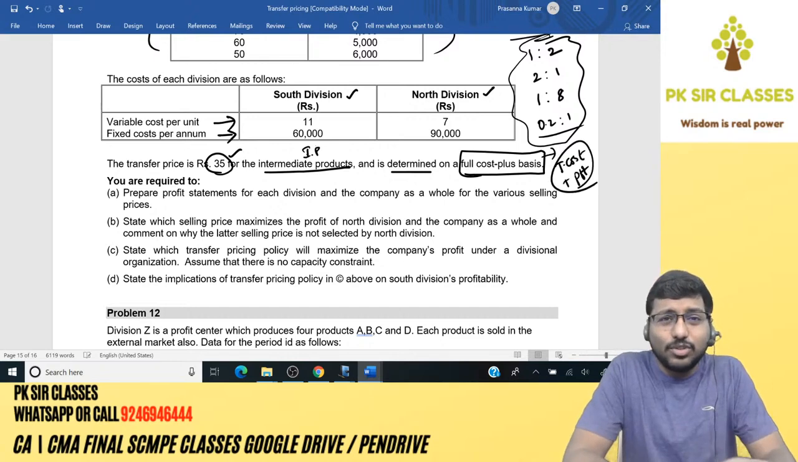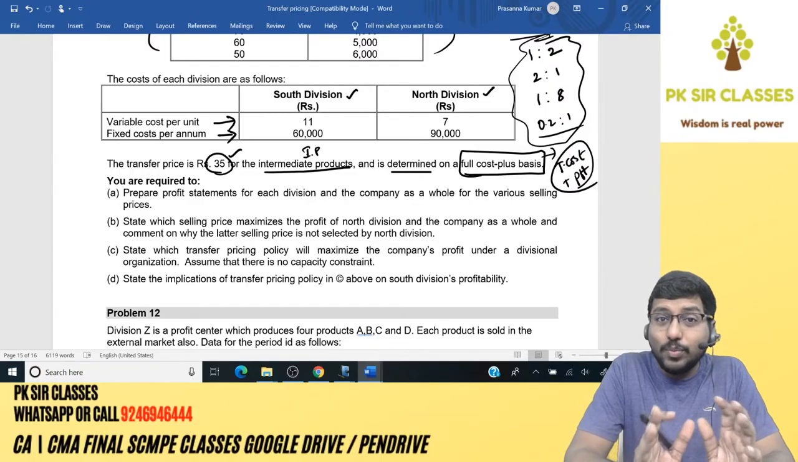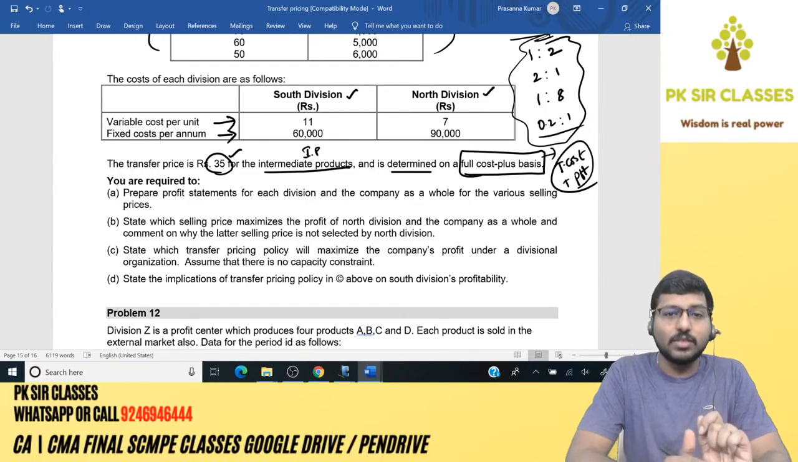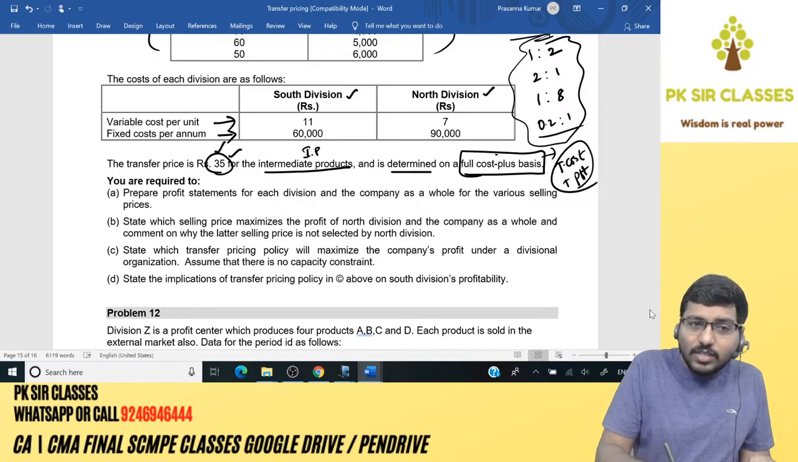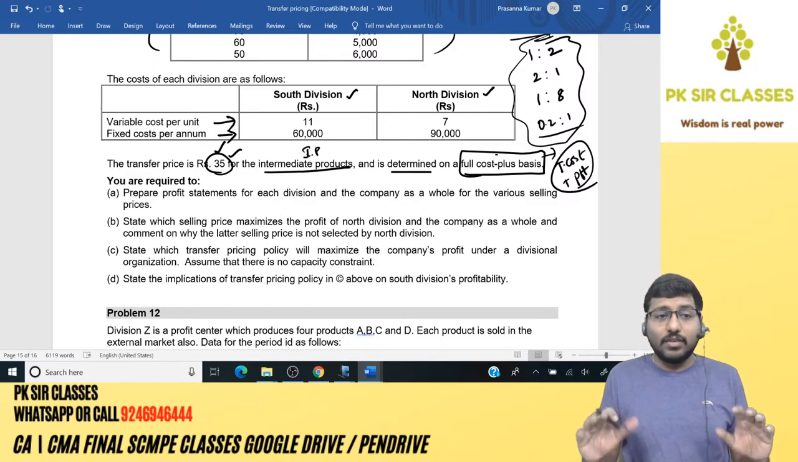This total cost includes your variable cost as well as fixed cost. That is what you mean by full cost plus basis. Based on this logic, they have fixed the transfer price as 35. Let us see whether the transfer price works or not.